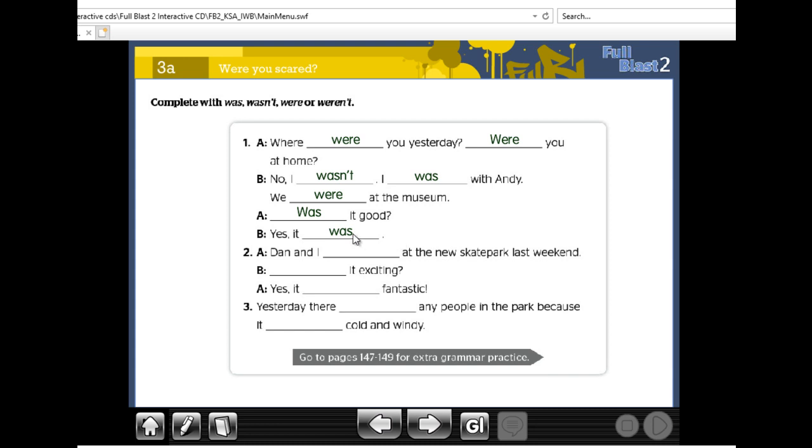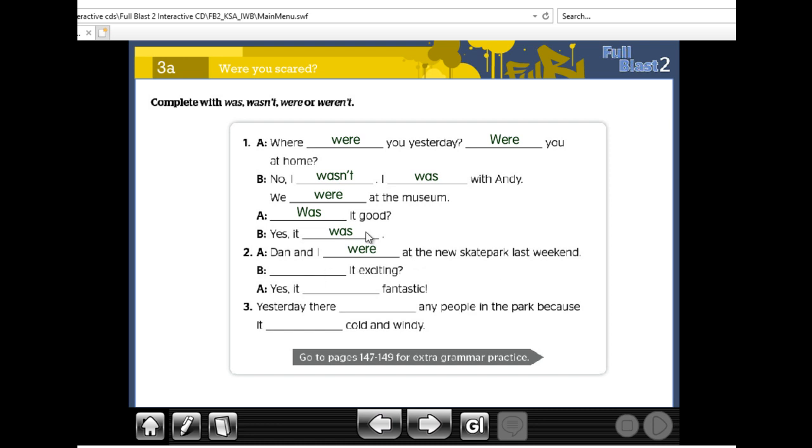Okay. Now, Dan and I. A deceiving sentence. Some of us, when saying I, use was, but here it's plural. Dan and I. It's plural, not just I. So Dan and I were at the new skate park last weekend.